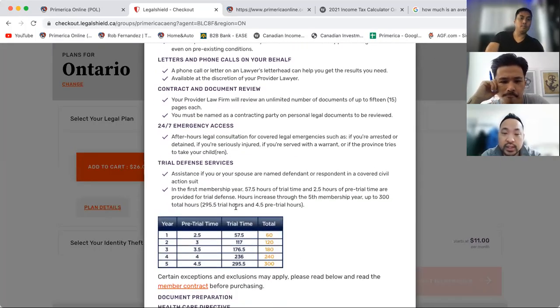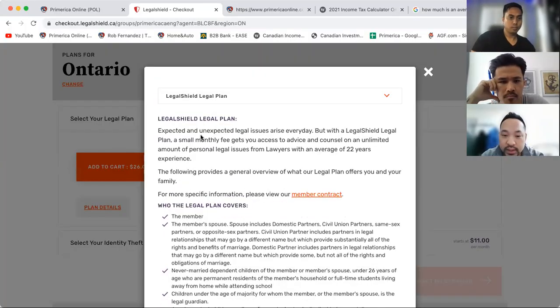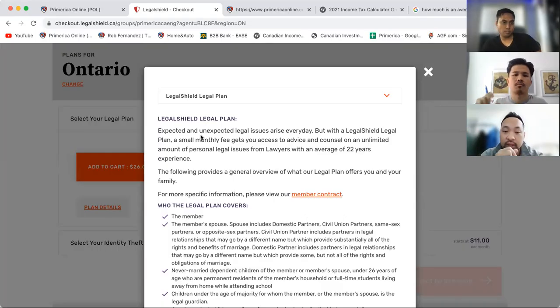So this is essentially what they give you. Let me put it into a summary. Rob, go all the way to the top. I'm going to go over a base summary of what they offer. If you're applying for a client, they can apply as a member and spouse. It's all under one plan, so it won't cost any more or any less. And anybody under the age of 22, I believe, or 26, who is living at home can also go on the plan, but most people don't really take that, right?